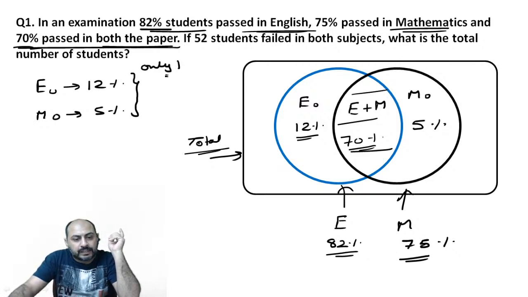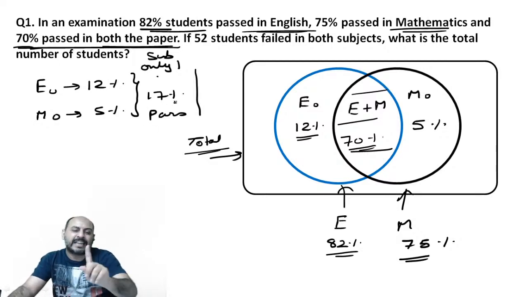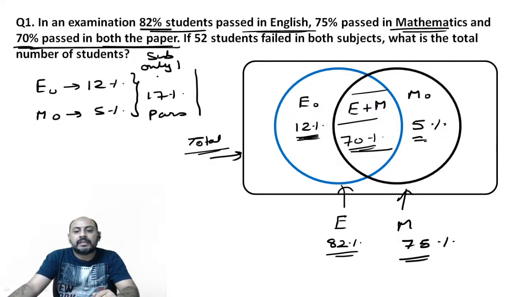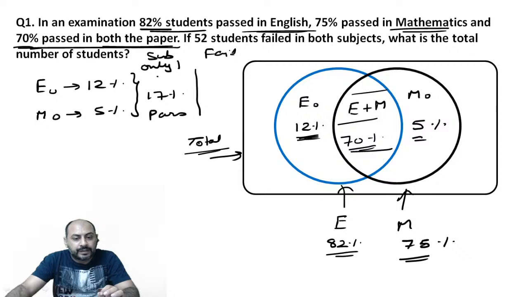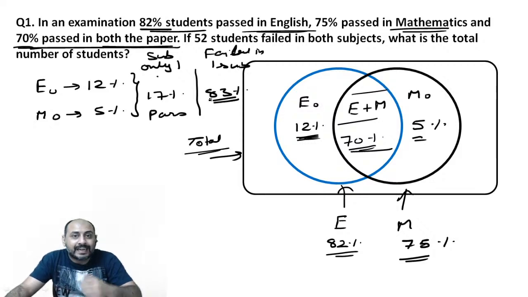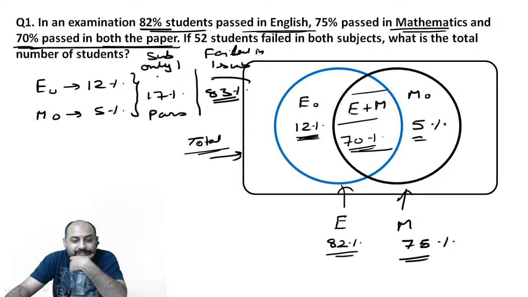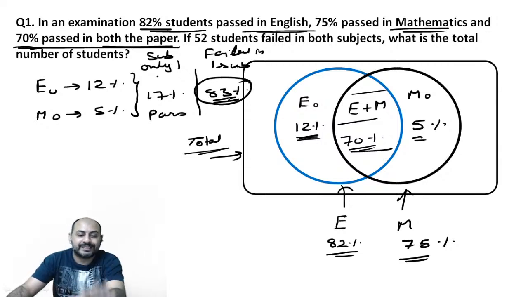If I say only one subject, it will be 12 plus 5, 17% students passed. So if I ask you how many students passed exactly in one subject, it will be this much plus this much, 17%. So if I say failed in one subject exactly, so that will be 83%. Is that the case? Tell me. Is it or not? We'll look at this a little later, right? But let us see whether 83 is the correct answer or not. It is not the correct answer.